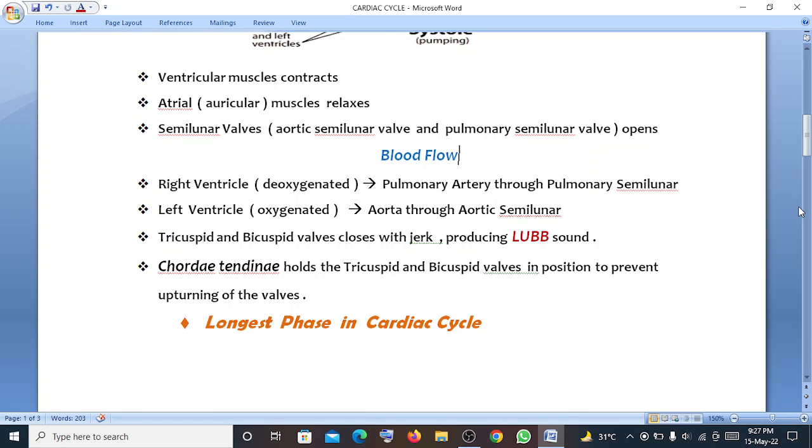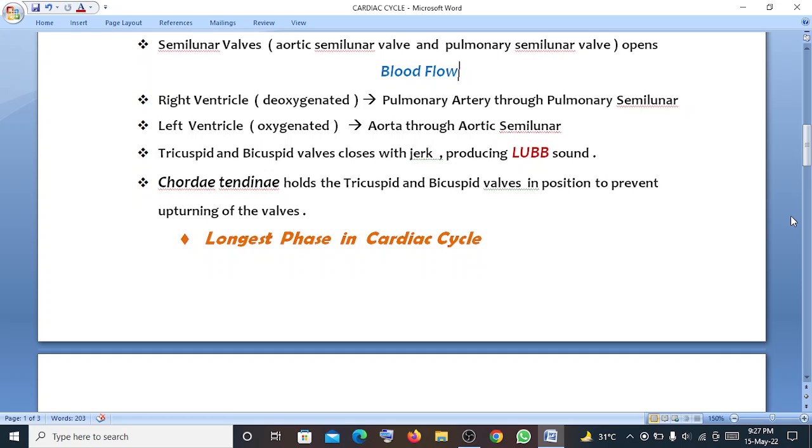Now where does the blood flow? From where does the blood flow to which part? First, from the right ventricle, the deoxygenated blood will flow to the pulmonary artery through the pulmonary semilunar valve. And from the left ventricle, where we find the oxygenated blood, it will go to the aorta through the aortic semilunar valve.